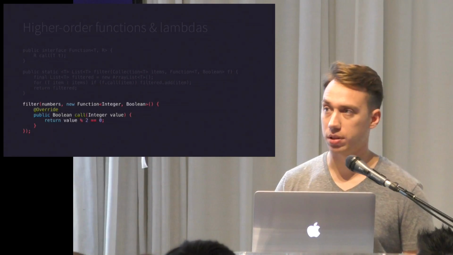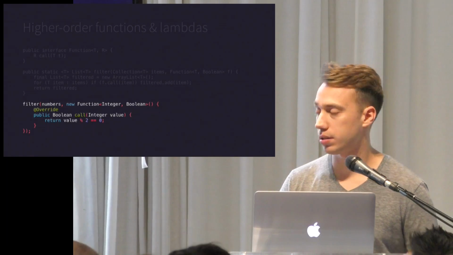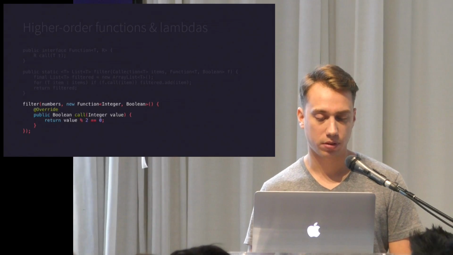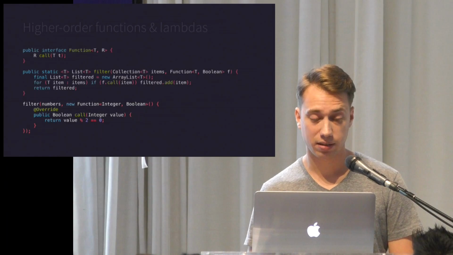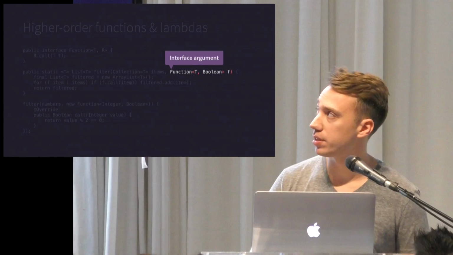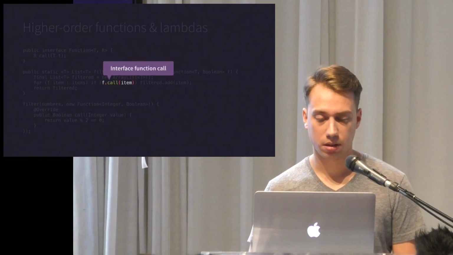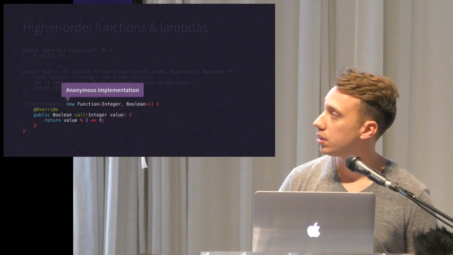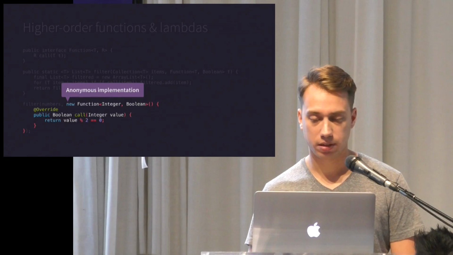And then here's the function call. You call filter with numbers and your anonymous function, anonymous class. So here's the functional interface, the interface function call, and finally the anonymous implementation.